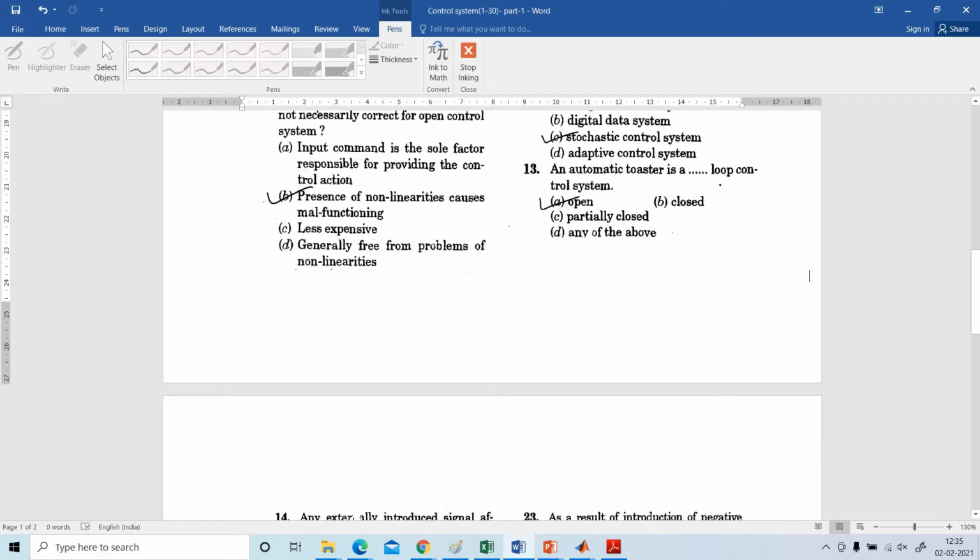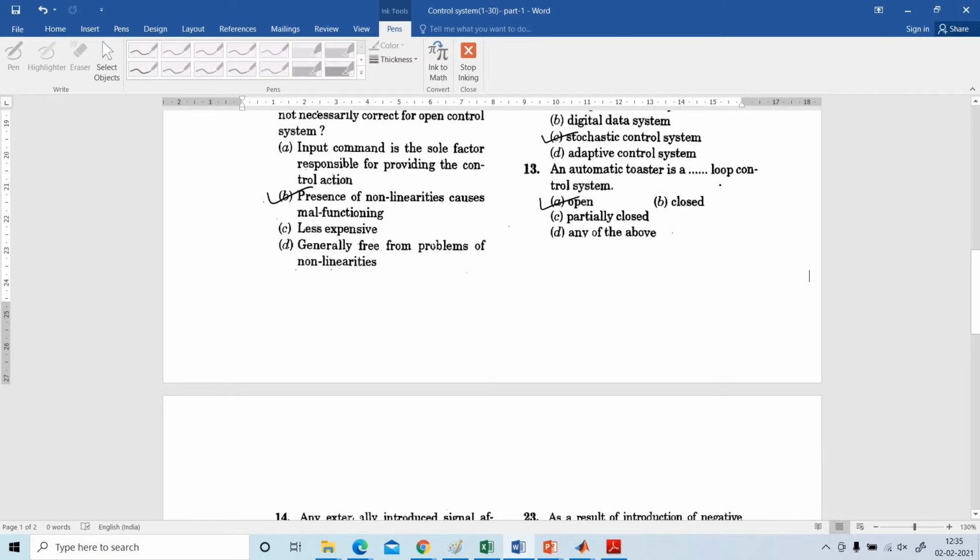14. Any externally introduced signal affecting the control input is called a stimulus. 15. A closed loop system is distinguished from open loop system by which of the following? Servo mechanism, feedback, output pattern, input pattern. Feedback. In an open loop, there is no feedback, but in closed loop feedback is there.